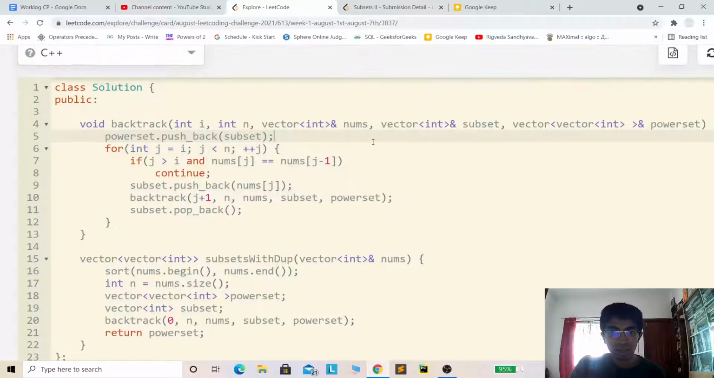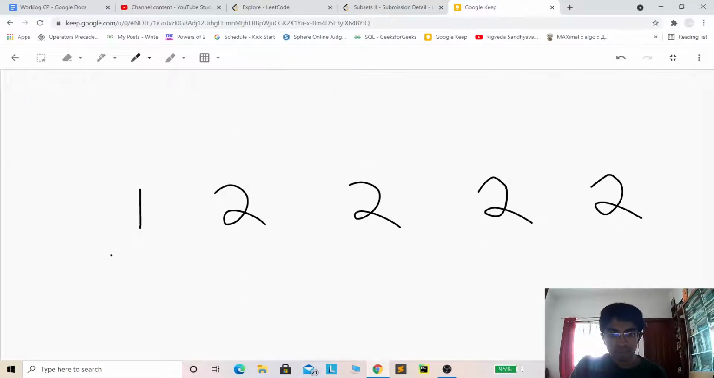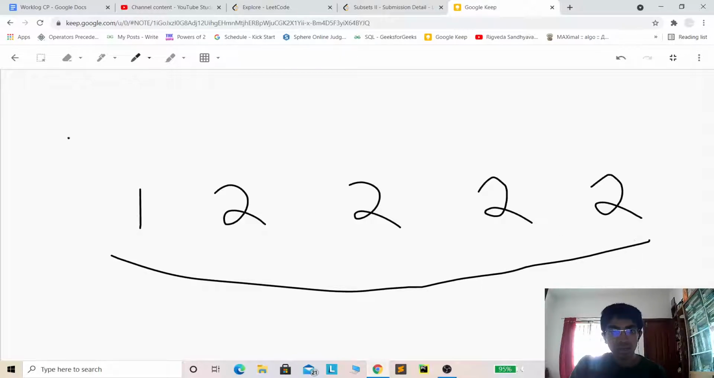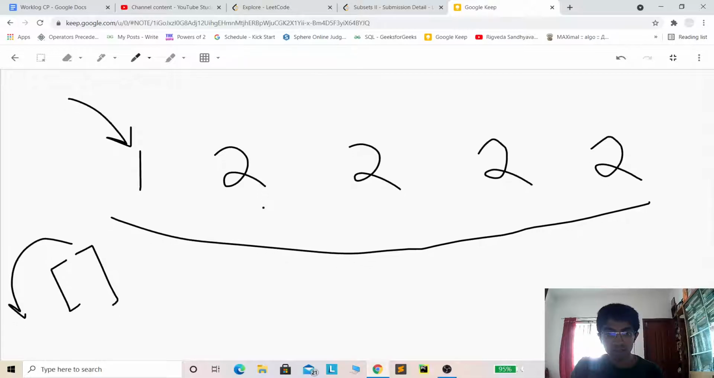I'll just explain it with an example to be more clear. So let's suppose this is the array we have. I'm calling the backtracking function for the 0th index, and now the subset is empty, and the first step that I do is insert the subset to the power set. So I insert this empty subset to the power set and then start my iteration from the 0th index till the end of the array. That's the first step.